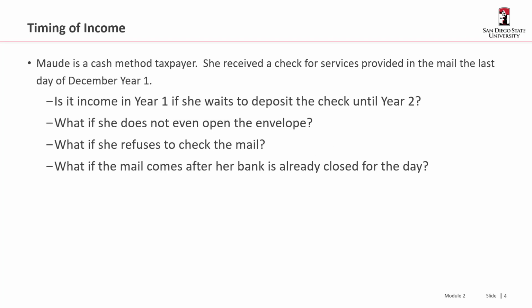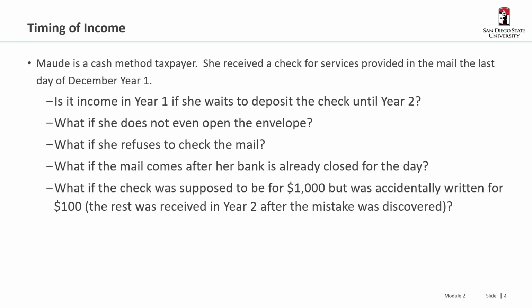What if the mail comes after her bank is already closed for the day? Well, this is clearly a limitation, but it is not a significant limitation. Remember that income can come in any form, right? So if it was cash in that envelope, it doesn't matter whether the bank is already closed for the day. But this is a check. Well, a check is just a form of property. And would it be any different if it was chickens that came in a box? And the answer is no. She's in control. It's constructive receipt. Therefore, it is still income in year 1.